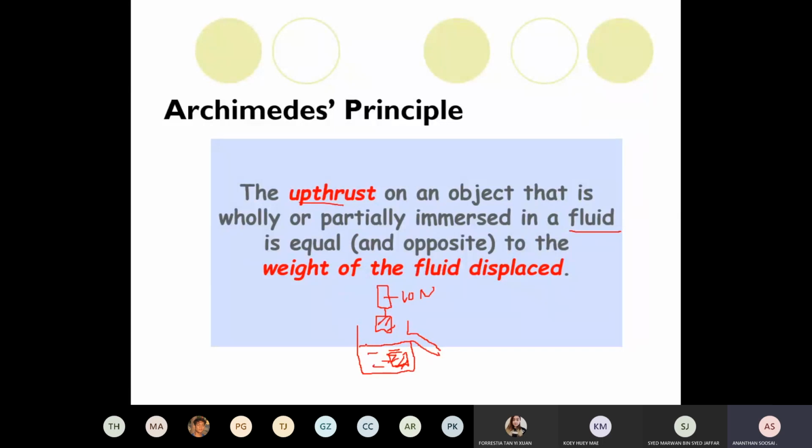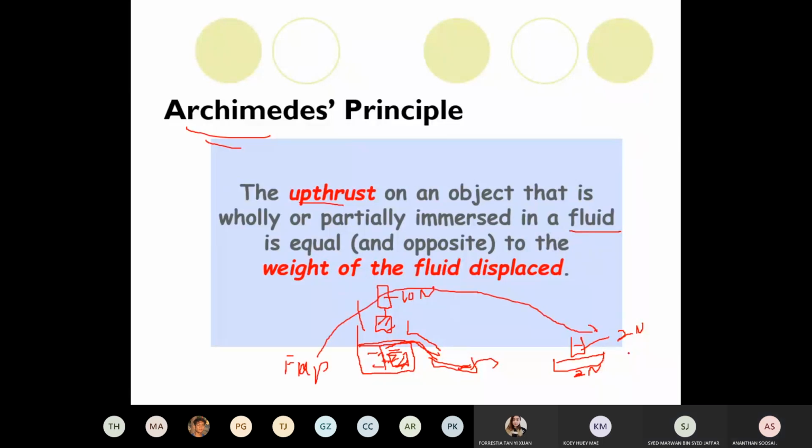So what will happen? Some water will be displaced, so you collect the water and measure its weight. Let's say the weight of the displaced water shows 2 Newton. According to Archimedes, the upthrust acting on this object is equal to the weight of the liquid displaced.